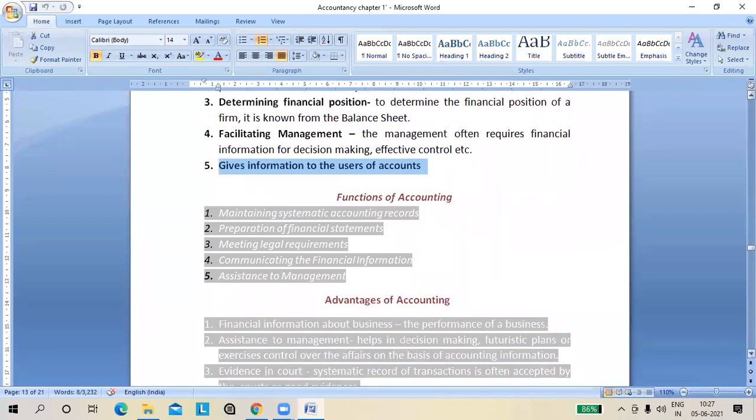Then we are coming to the next topic, functions of management. Now, what are the functions of the management? What you have to do when you prepare the accounts? Okay. So number one, maintaining systematic accounting records. There are a few points which are common in every topic, like advantages, functions or objectives. Okay, so it will be better for you because you will easily learn these points, those which are common. Like functions of accounting.